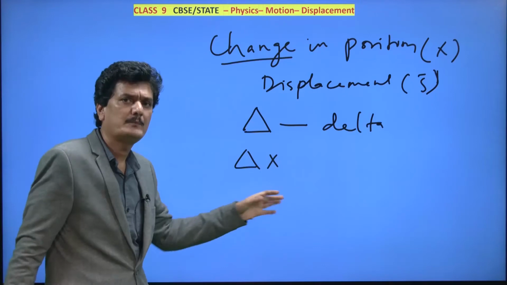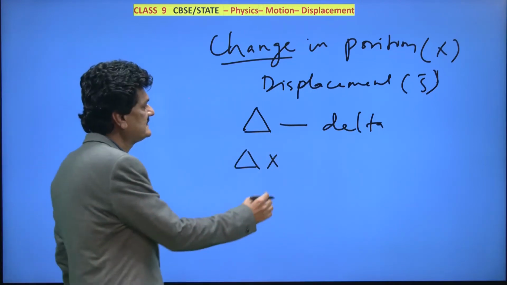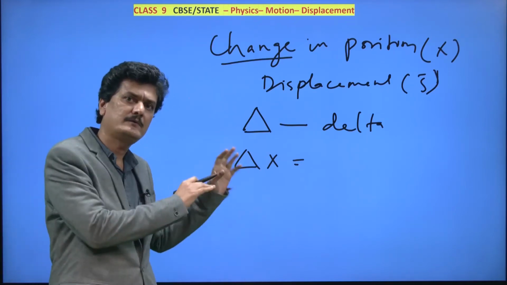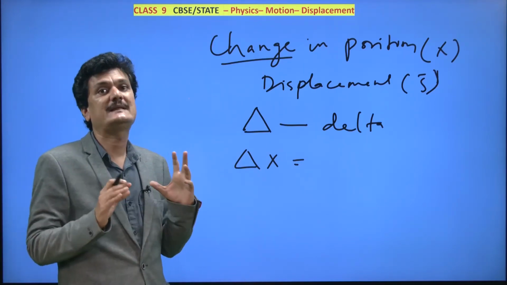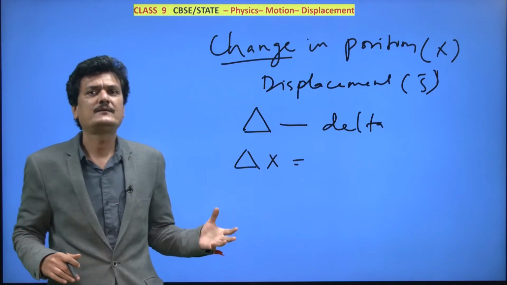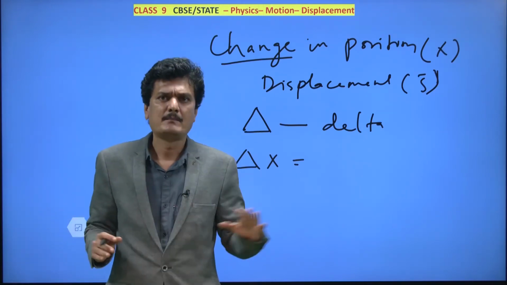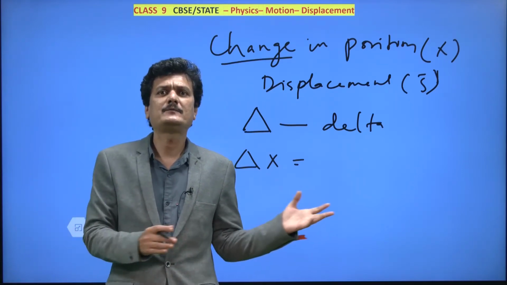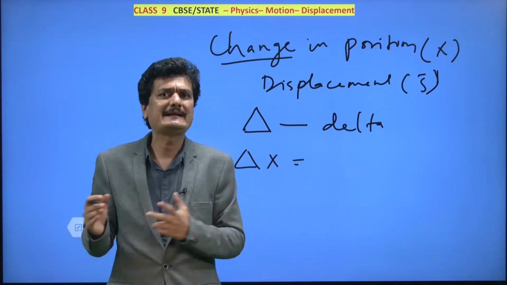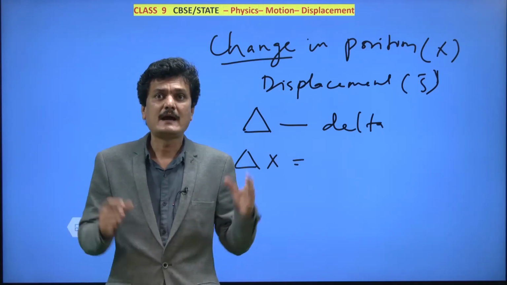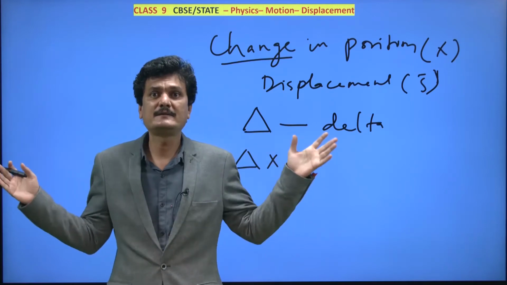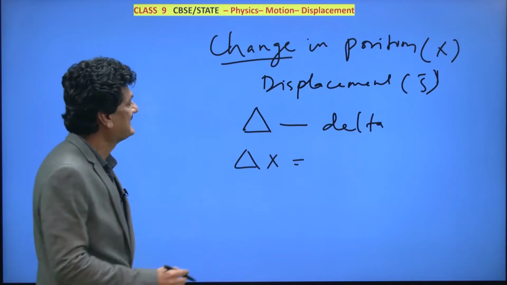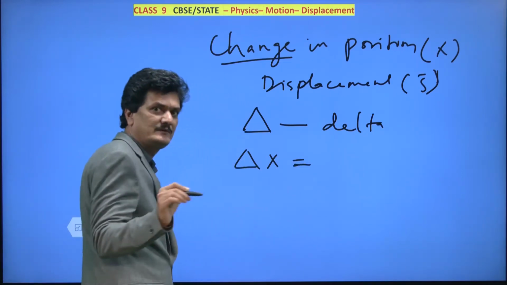And proceeding further, this applies to change in anything, change in any physical quantity. Here we can apply it. That's the advantage in physics. If you use your brains, physics is like Amazon or Flipkart. Buy one and get many things free. In Amazon and Flipkart, it will be like buy one and get two free, buy one and get three free. But in physics, it's like understand one thing and understand everything for free, if you apply your mind. That's it. So here delta x, change in anything, means what?